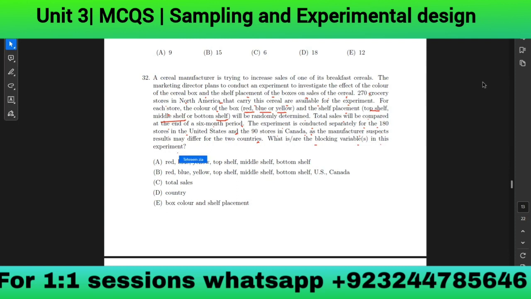Yes. D. Yes, correct. Country is the blocking variable in the experiment. Good. Next. Yeah, that's 32.